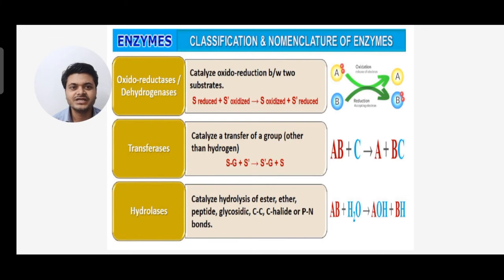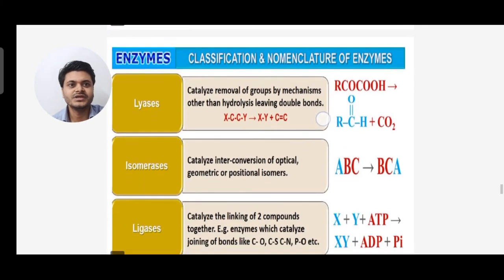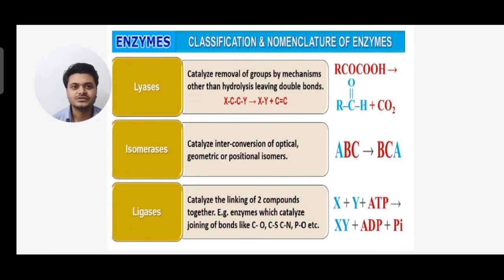Next is hydrolase. What does it do? It catalyzes hydrolysis of ester, peptide, glycosidic, carbon-carbon, carbon-halide, or phosphorus-nitrogen bonds. You can see AB plus water gives AOH and BH. Next, moving to lyase. It catalyzes removal of groups by mechanisms other than hydrolysis, leaving double bonds.